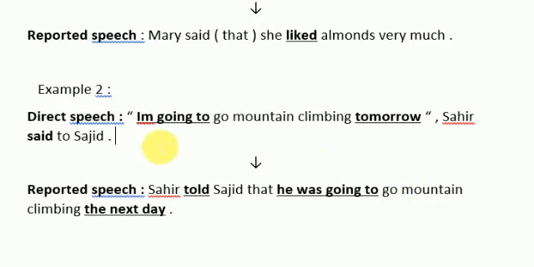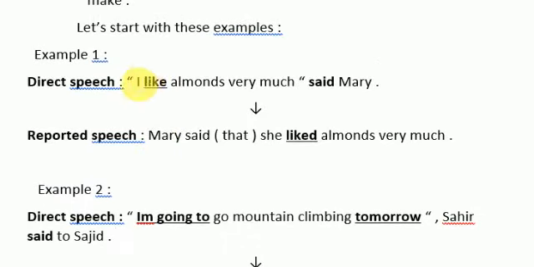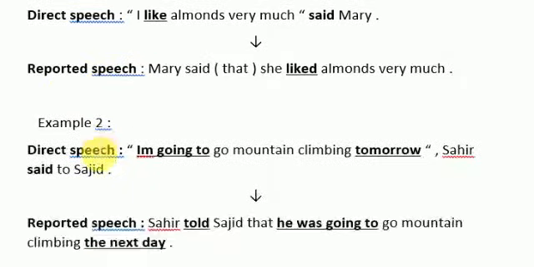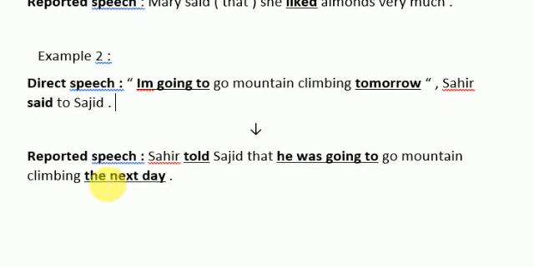So I can notice that when I use the present in the direct speech, it should be transformed into the past in the reported speech. So Sahir told Sajid that he was going to go mountain climbing the next day, and my time expression tomorrow has been changed into the next day.